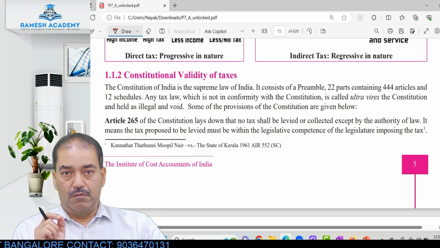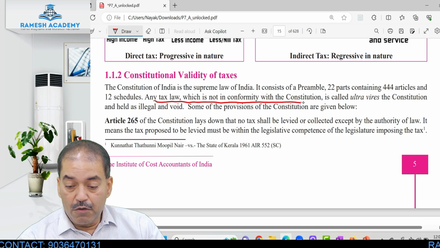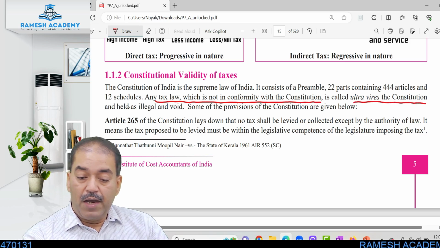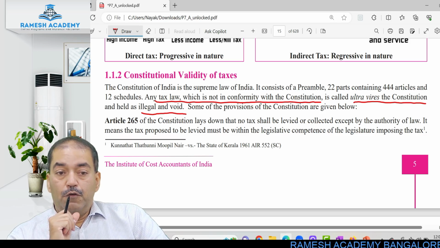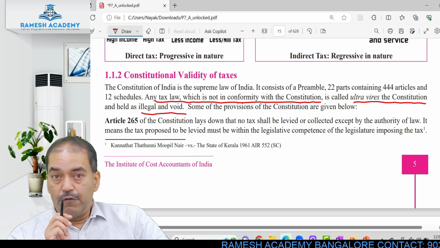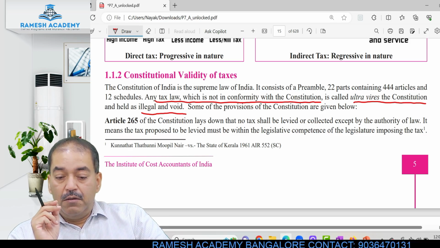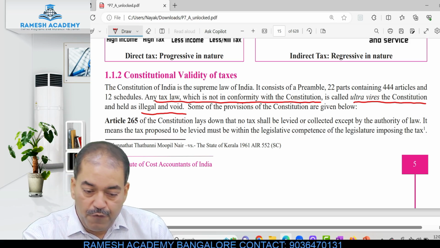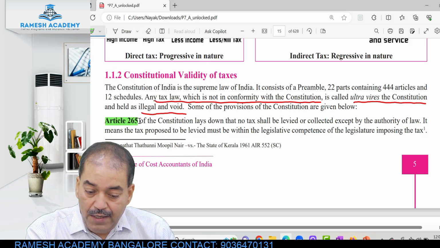Any tax law which is not in conformity with the Constitution is called ultra vires the Constitution, and it will be illegal and void. So you cannot charge tax which is not permitted by the Constitution, right? So what are the provisions of the Constitution which are affecting this? The first one that you are going to have, I'll just highlight it: Article 265.